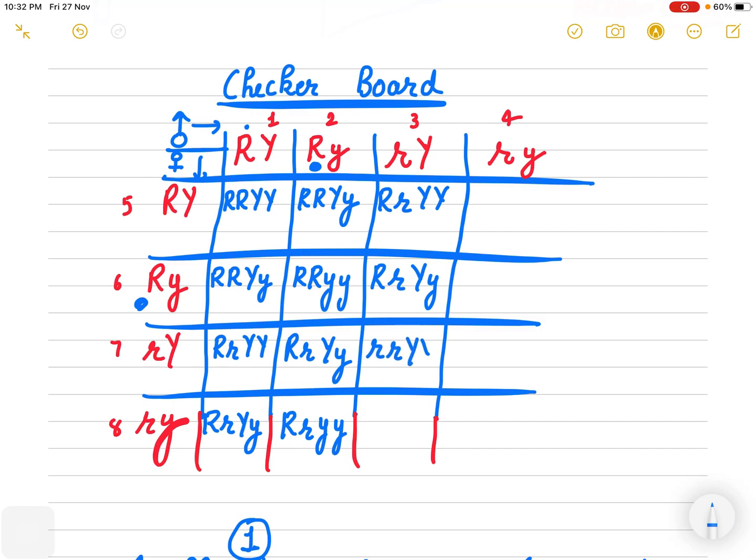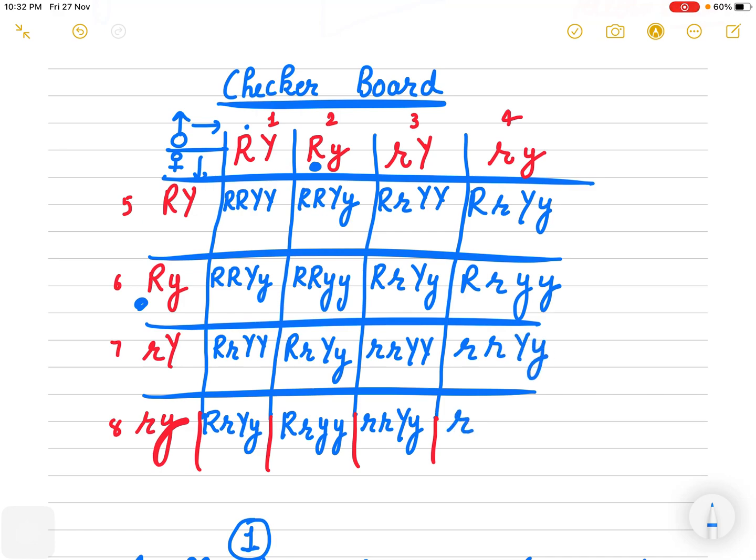Small r, Y, Y, Y. Right? Small r, Y, Y. Capital R, capital Y, small y. Capital R, small y, small y. Small r, capital Y, small y. Small r, capital Y, capital.